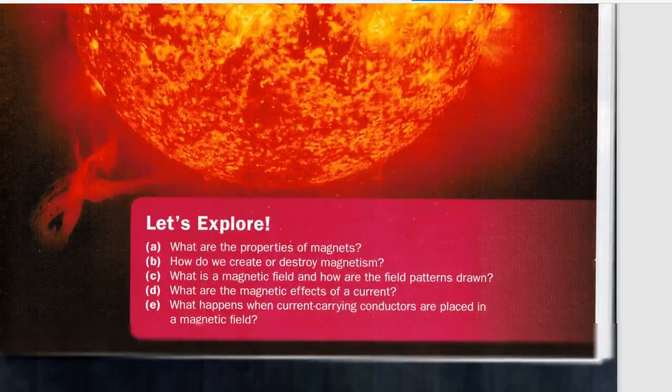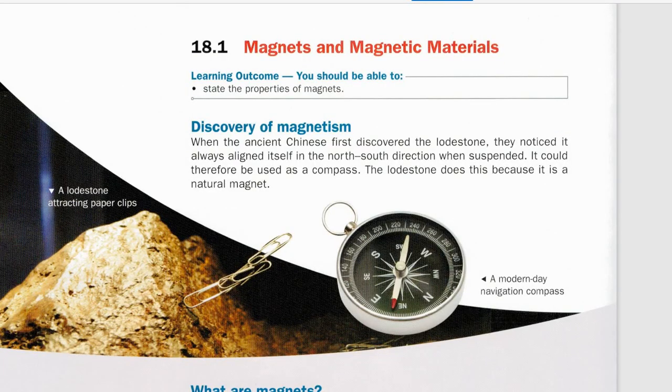So let's start. Before that, a small history of magnetism. The ancient Chinese first discovered a lodestone like this. What they observed was that whenever they suspended it in the air, it always had a particular direction, the north direction. Why is that? They started searching for the reason, and then they found that it's a natural magnet.